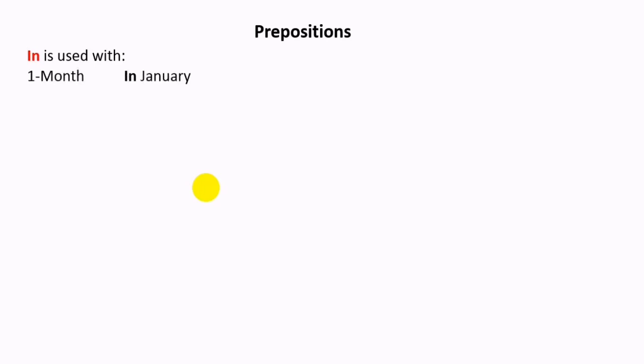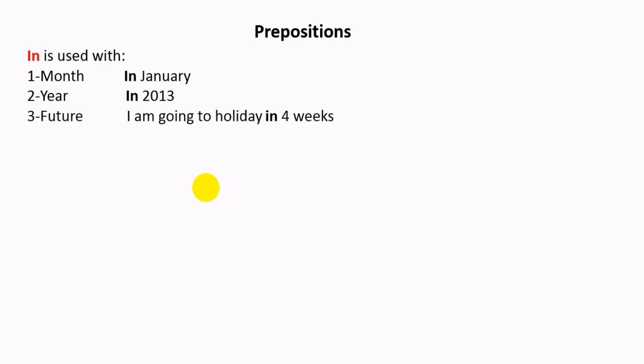First, in is used with months. In January, in February, in October, in December. Two, it could be used with years. In 2013, in 2019, in 2020.